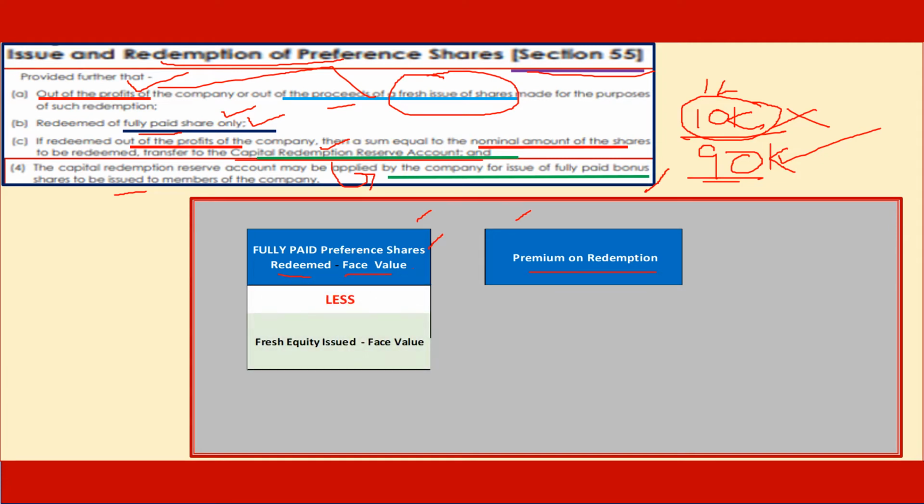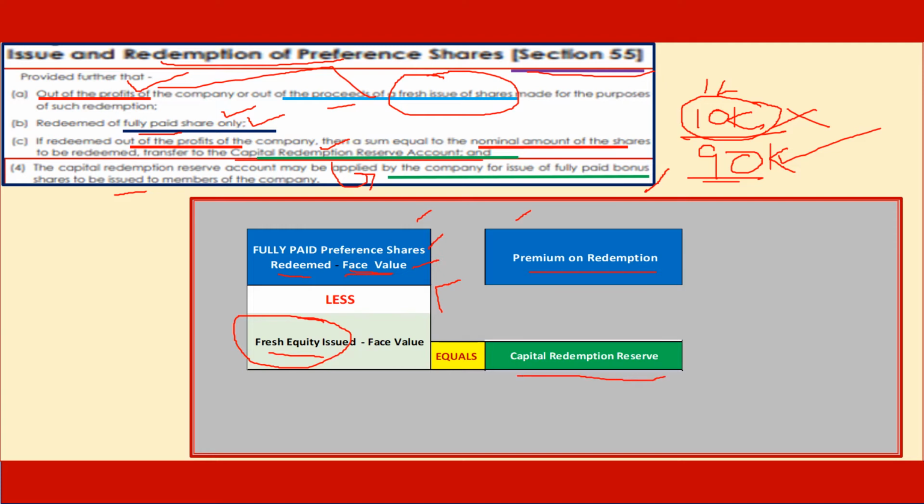In respect of the face value of shares, the two sources are free reserves or fresh equity. When fresh equity is issued for redemption of preference shares, what we say is preference shares redeemed less fresh equity used, balance is redemption by using free reserves of the company.